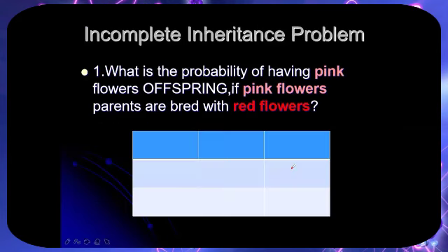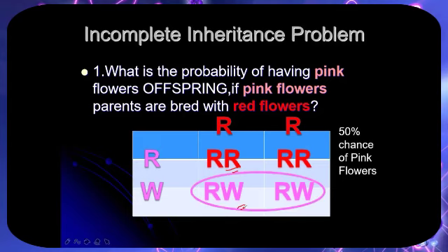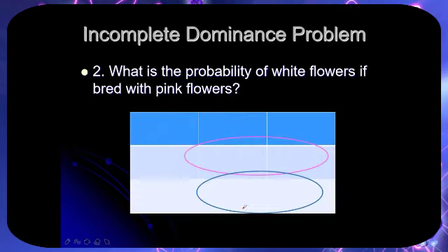Let's discuss a sample problem. What is the probability of having pink flowers in the offspring if pink-flowered parents are bred with red flowers? RR for red, RW for pink. So we have 2 red flowers and 2 pink flowers, 2:2. There's a 50% chance of pink flowers.